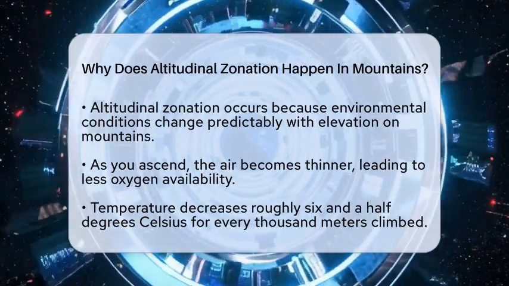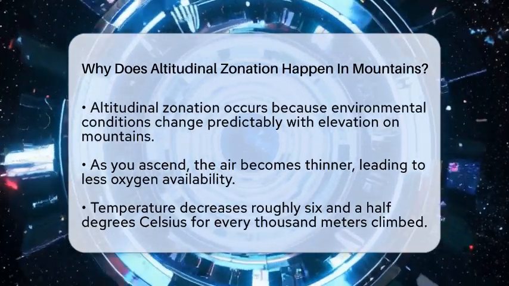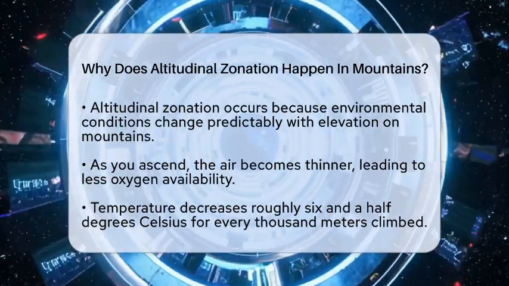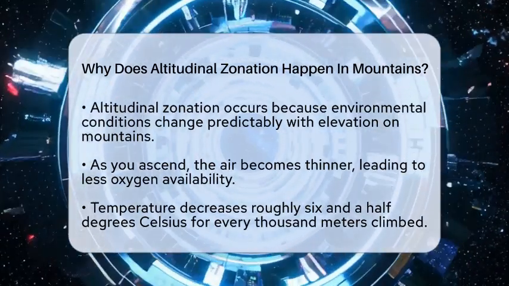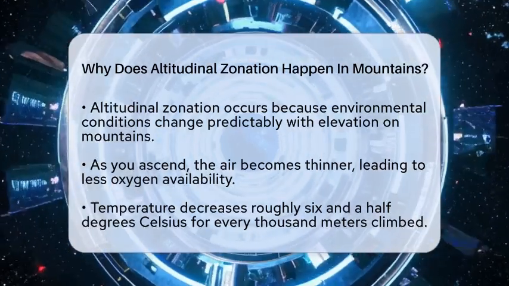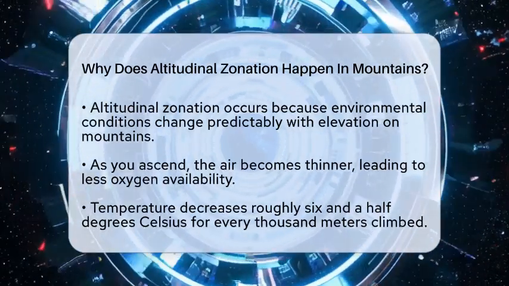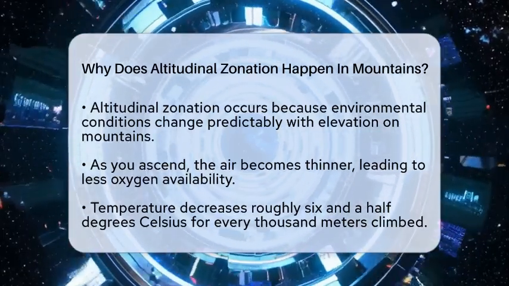As you ascend, the air becomes thinner, meaning there's less oxygen. Temperatures drop, humidity shifts, and sunlight intensity varies. These factors all influence what plants and animals can survive at each level.